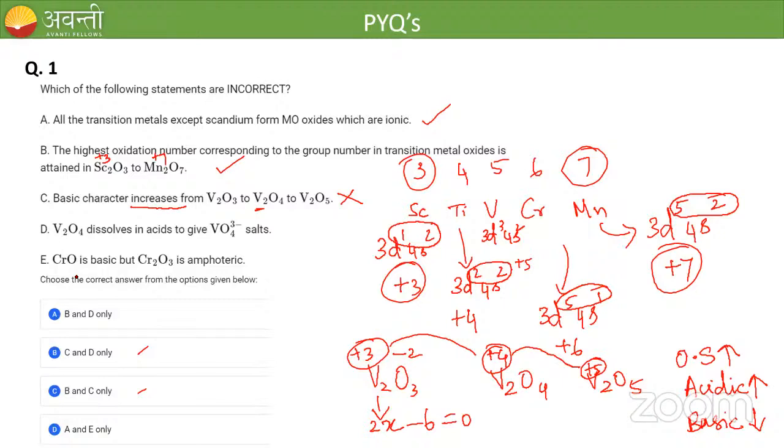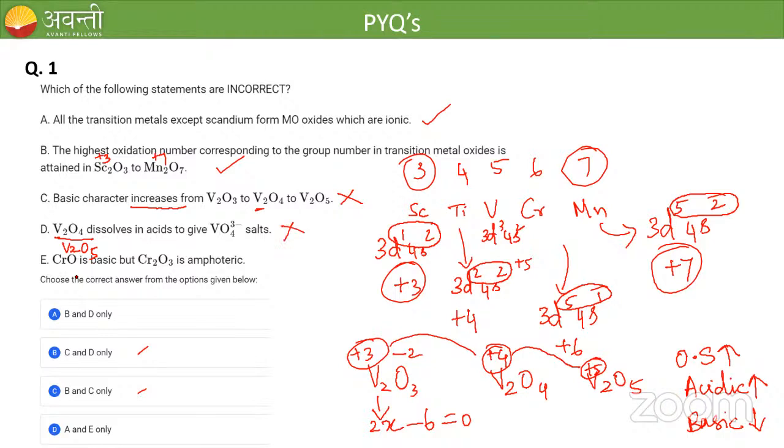Vaishnavi is saying B, so let's check whether B is the correct answer or not. Statement D is saying that B2O dissolves to give BO4 3 minus salts. Is that right? It is not B2O4, it is B2O5. So B2O5 only dissolves in acids to give BO4 3 minus salts. So this statement is also incorrect.